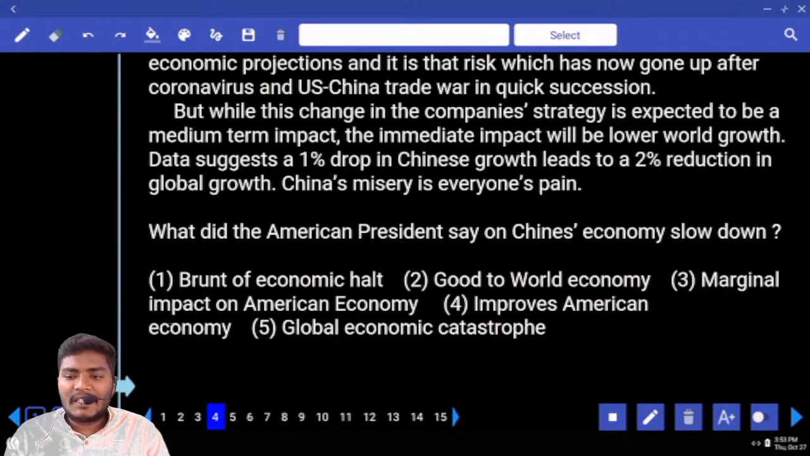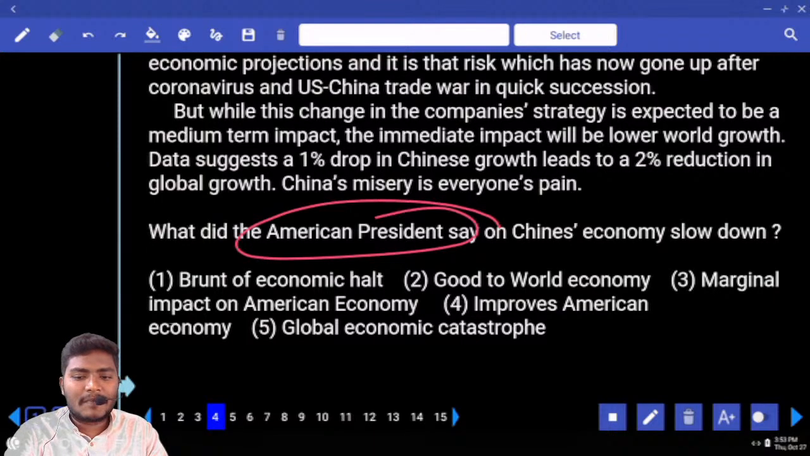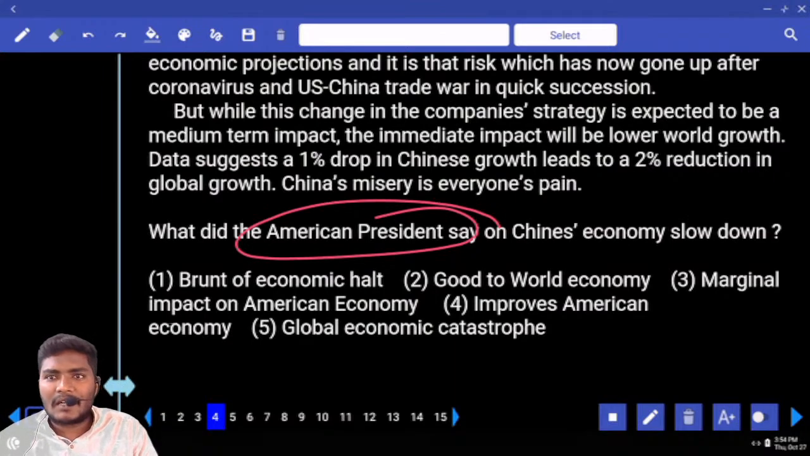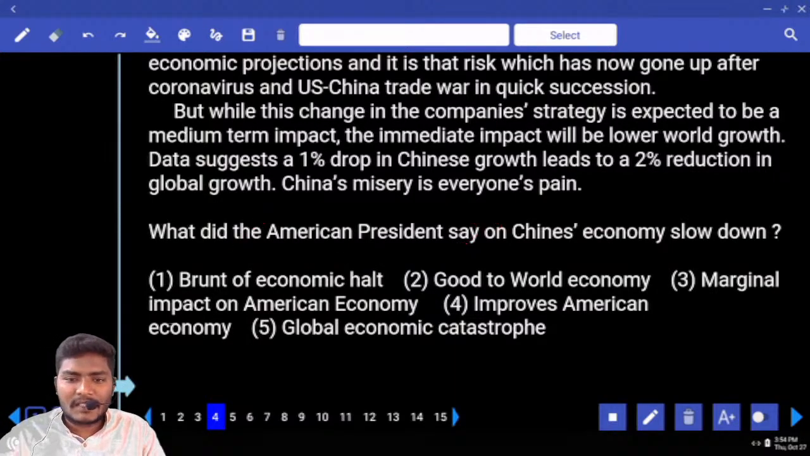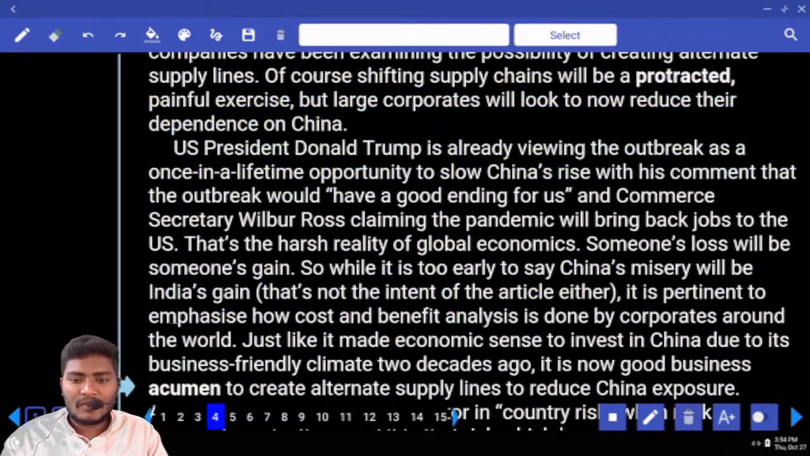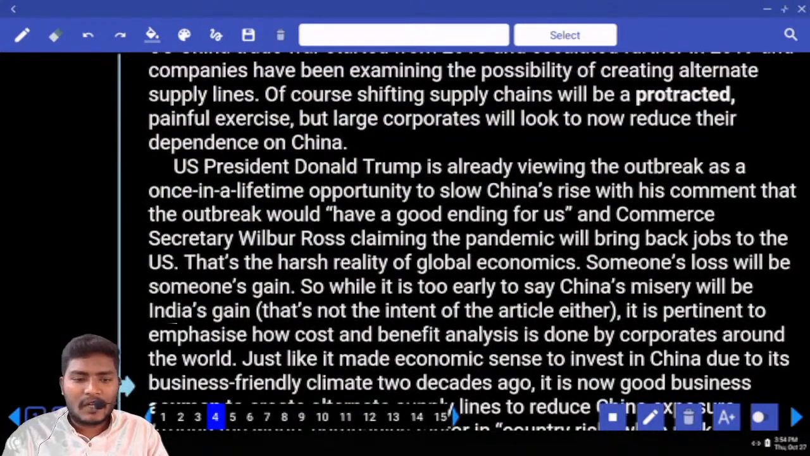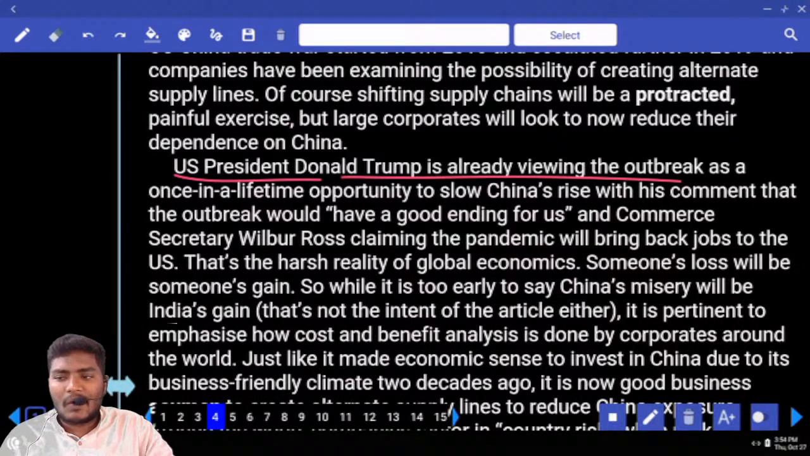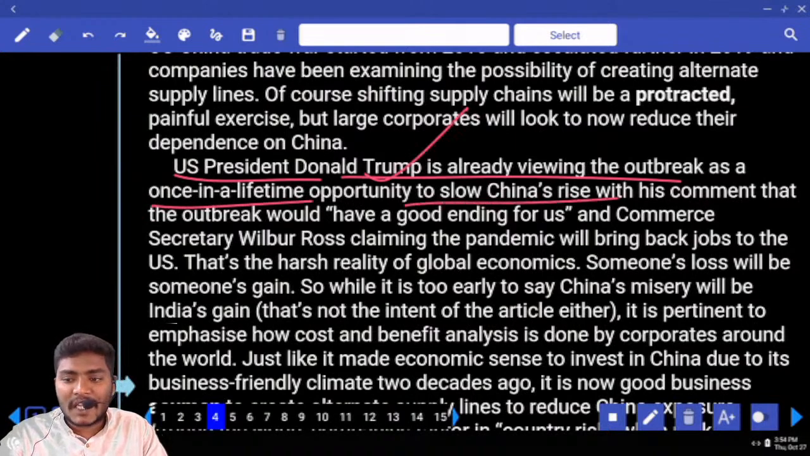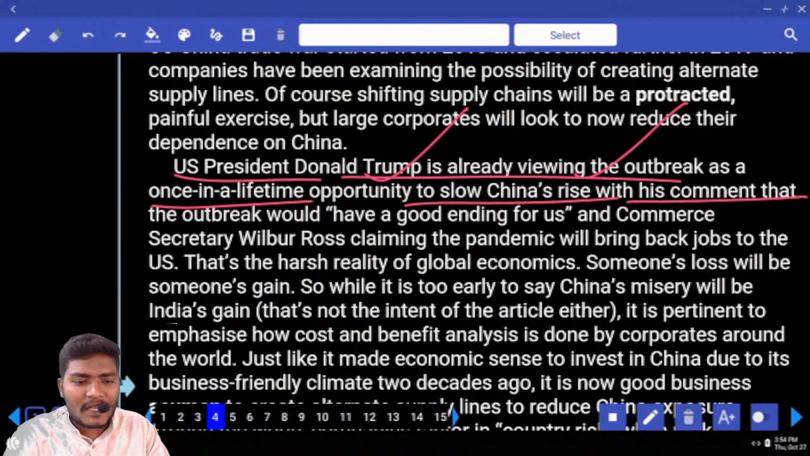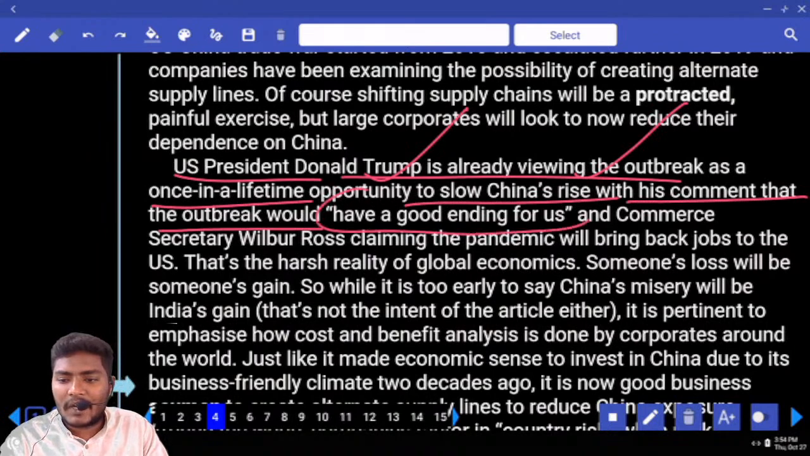Next, fourth one. What did American president say on China's economy slowdown? What did he say? Whose name is mentioned in this? American president in the sense? Biden name is mentioned or Trump's name is mentioned? Where is that? Look at this. The US President Donald Trump is already viewing the outbreak as a once in a lifetime opportunity to slow China's race with his comment that the outbreak would have a good ending for us.